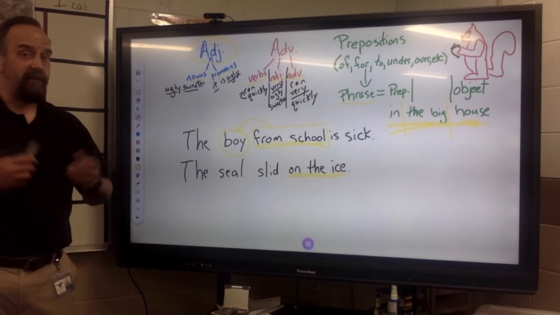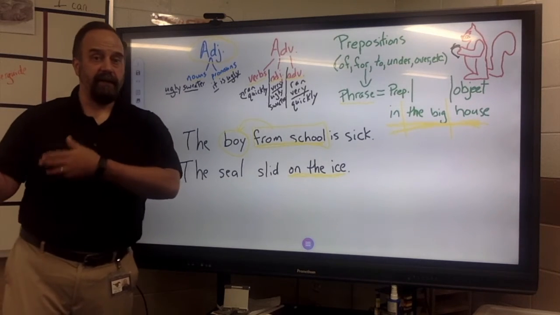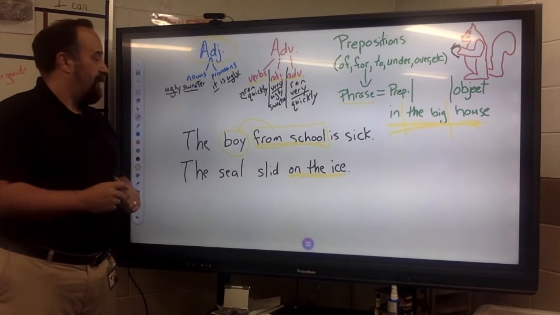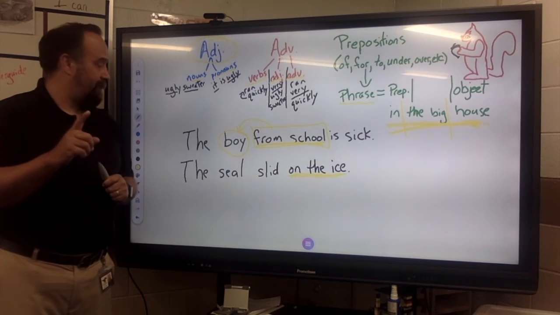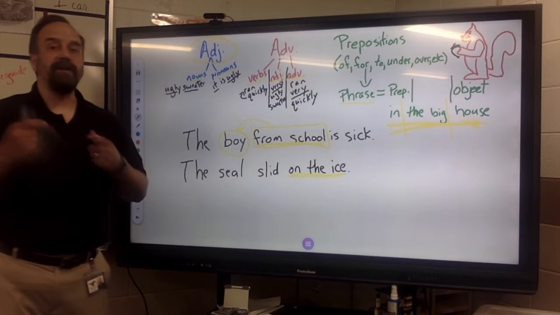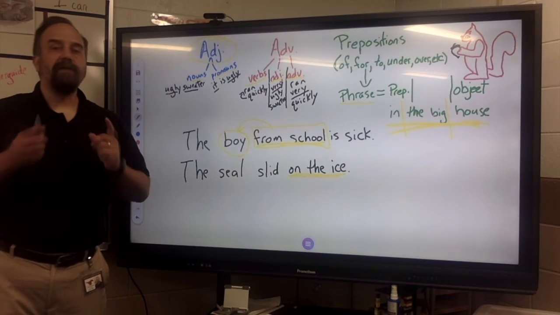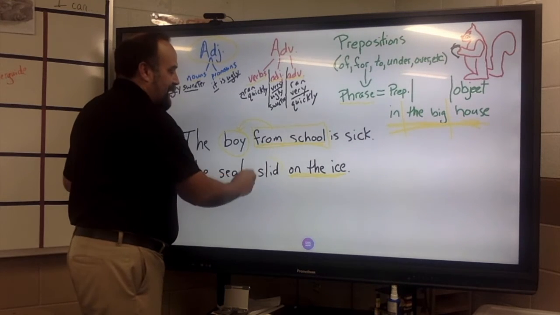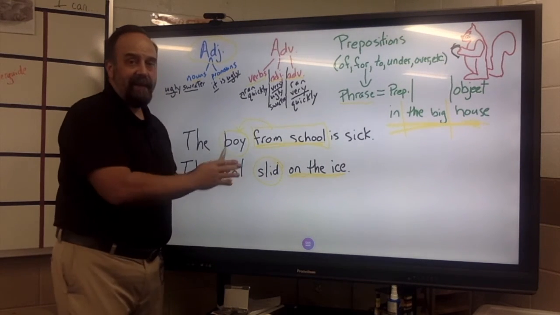So now we're going to ask the question, what is on the ice? We're not talking about the seal being on the ice. Otherwise we'd say like the seal was on the ice. What we're saying right now is that the activity of sliding, that he slid on ice.